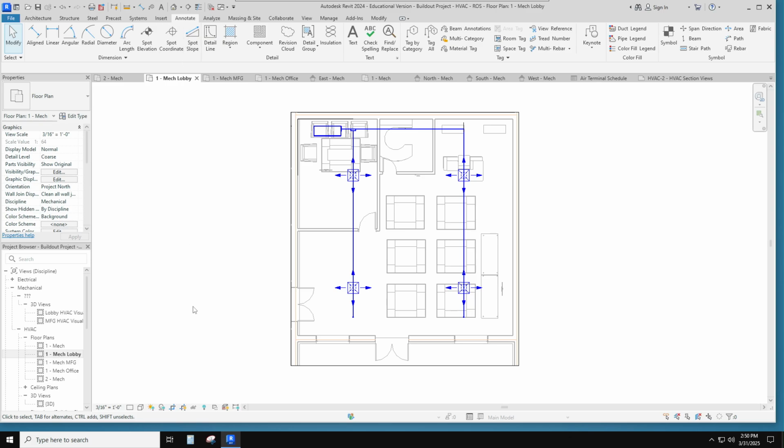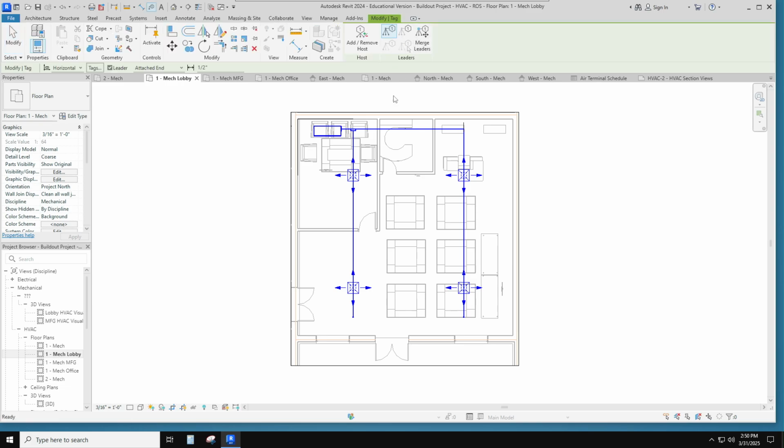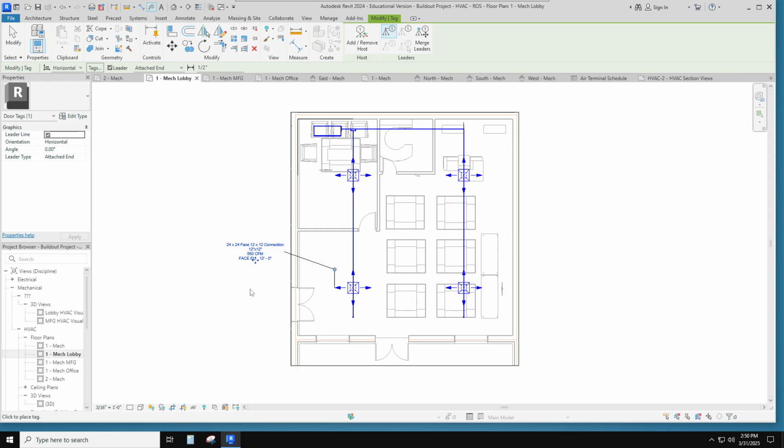And the first thing I want to do is tag everything. So tag by category. Find one of these air terminals. I'm going to pull it outside. Grab the little bar so that it looks. There we go. So that says that this is a 24 by 24 face with a 12 by 12 connection, 500 CFM, and its face elevation is at 12 feet. So I want it, they're all the same. All four of them are the same.